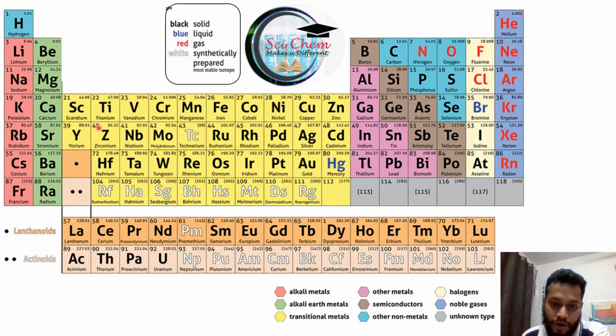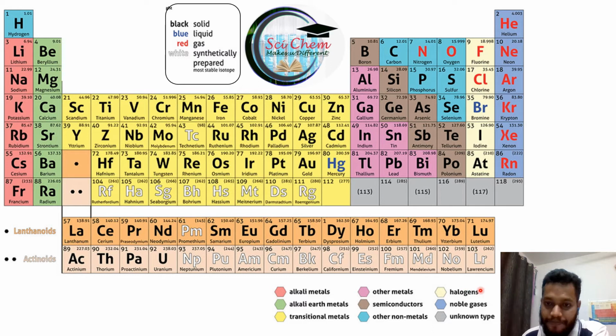Similarly, the yellow color is for the transition metals. These colors correspond to the other metals. And this color shows the semiconductors. Here some blue color is there, that is other non-metals. So these are the non-metals. Whether transition metals or earth metals, whatever they be, these are the metals up to this point. Then these are the semiconductors, then these are the non-metals. So it is written here.